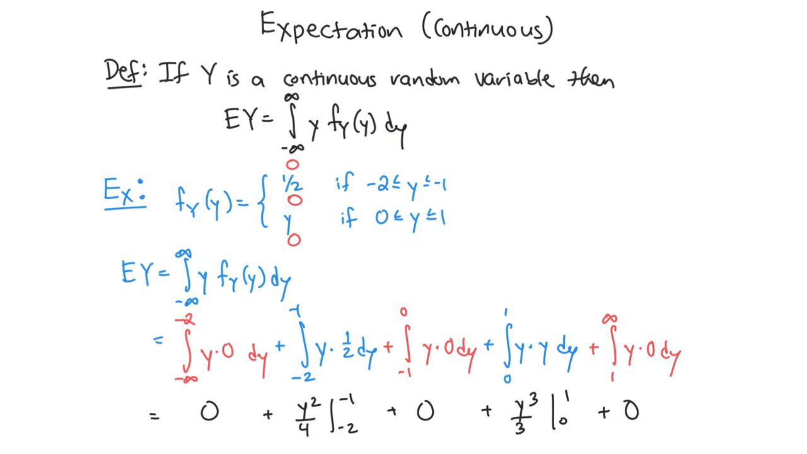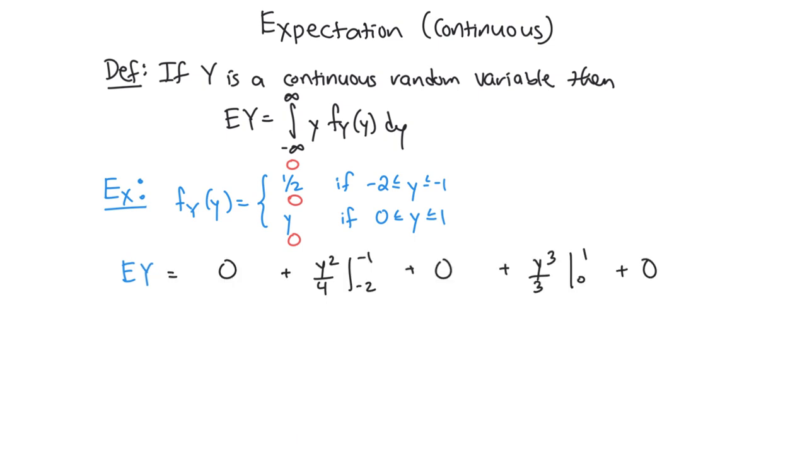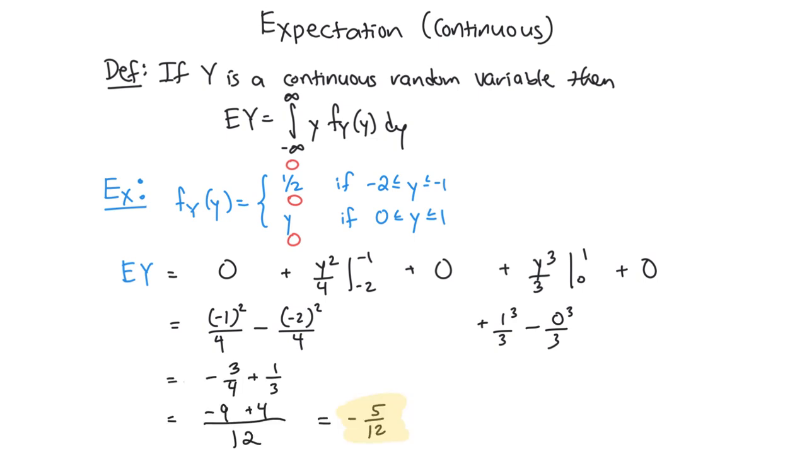Integrate each of these terms. The zeros integrate to 0. The blue parts, the interesting pieces, well, y over 2 integrates to y squared over 4. Y times y is y squared, which integrates to y cubed over 3. I've just shifted the formula up here to make some space for work. So plug in the limits on those terms, and then do some arithmetic. It simplifies to -5 over 12.